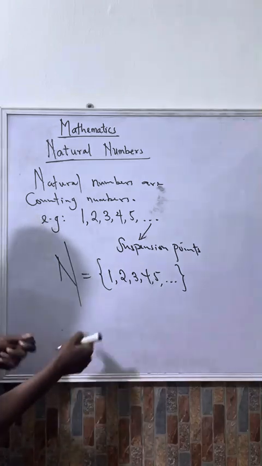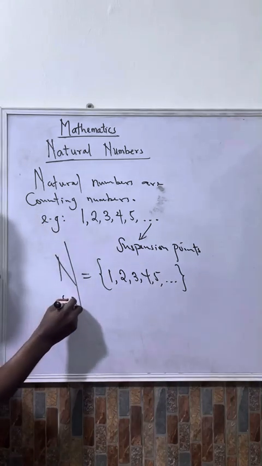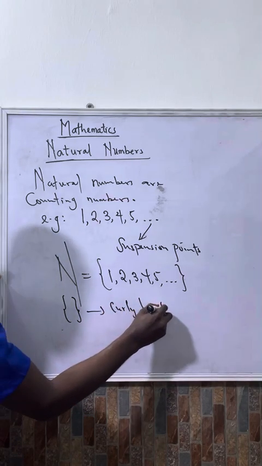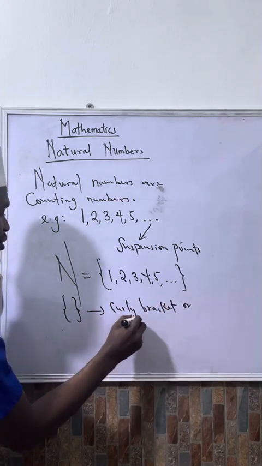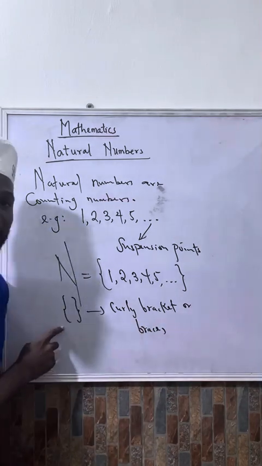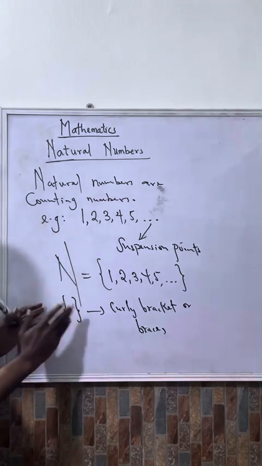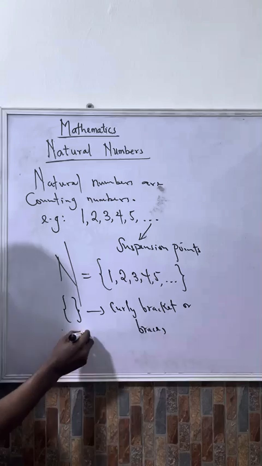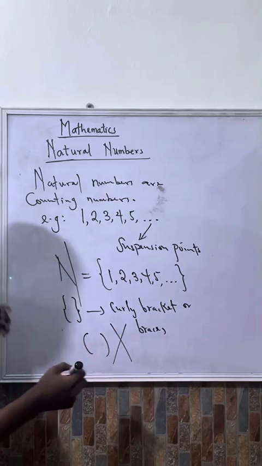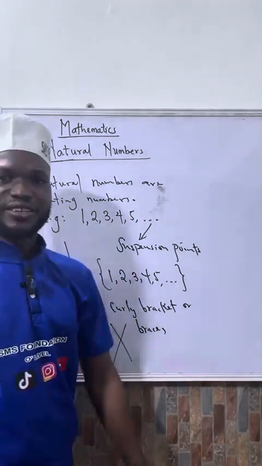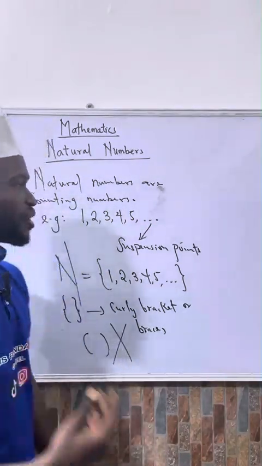This type of bracket that you are seeing here, we call it curly brackets, or braces. That's what we use to represent sets in mathematics. We don't use the other type of bracket to represent a set. It's wrong.